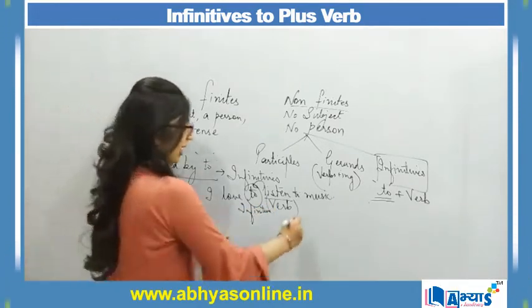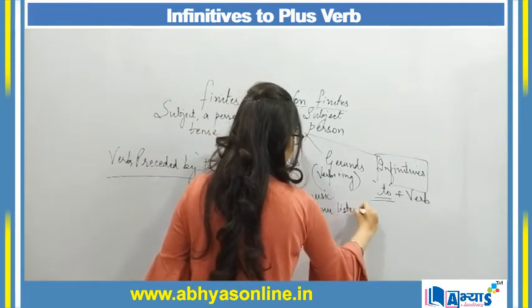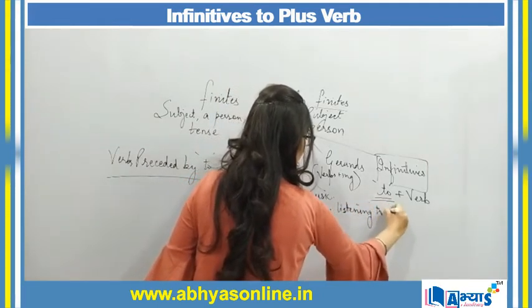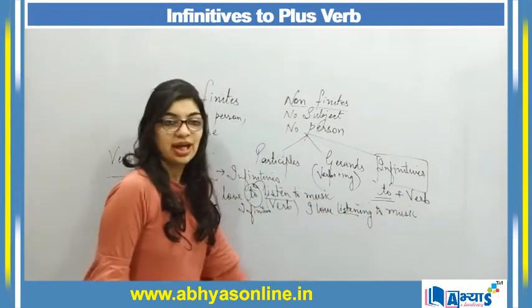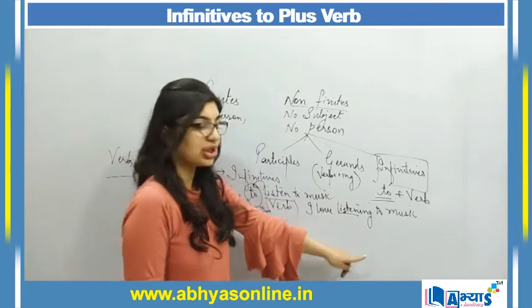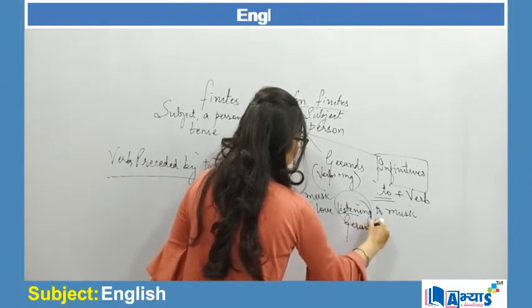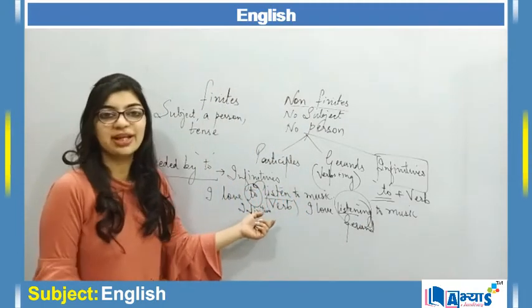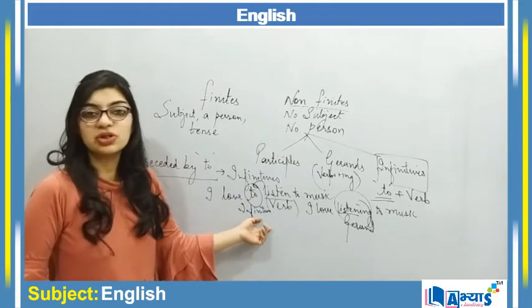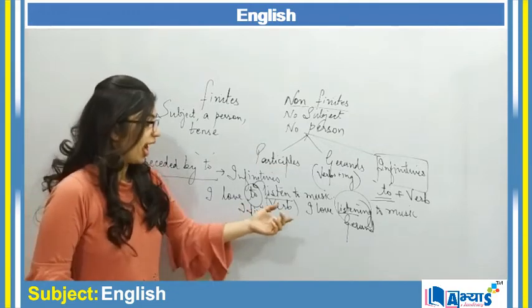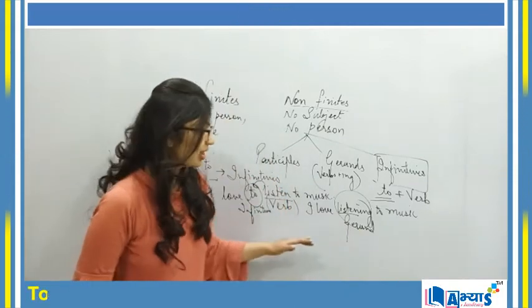But when I say I love listening to music, that means listen is my verb, and with the verb there is an ing. Here listening will become my gerund. So here I am trying to explain the basic difference between an infinitive and a gerund. Infinitives are all those verbs which are preceded by to, and gerunds are all those verbs which are followed by ing. This is the major difference.